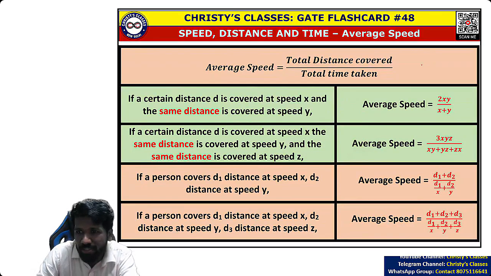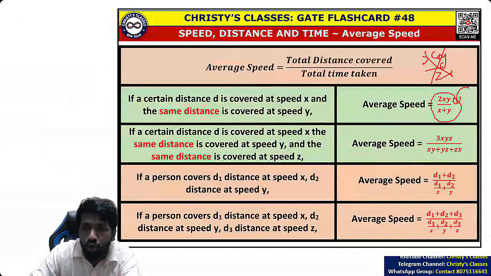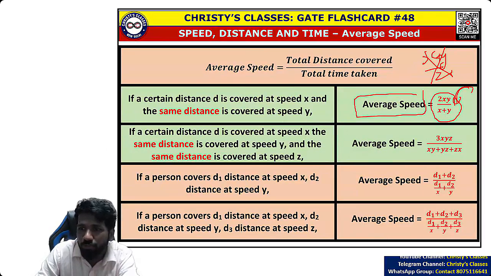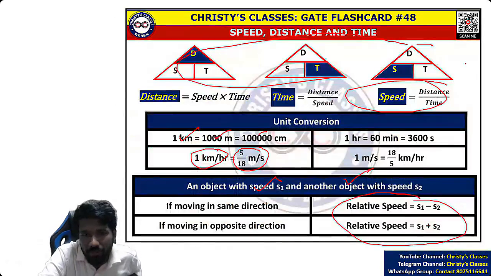They use x plus y by 2 formula all the time. That is totally wrong. X plus y by 2 formula use करने के लिए time same होना चाहिए. Time same नहीं है तो you cannot use that formula. You have to use this formula: 2 times first speed into second speed divided by first speed plus second speed. You will learn about all that. And 2 बार GATE exam में ये same concept पूछा था, whether you know this formula or not, वो check करने के लिए. 2023 में भी पूछा था.